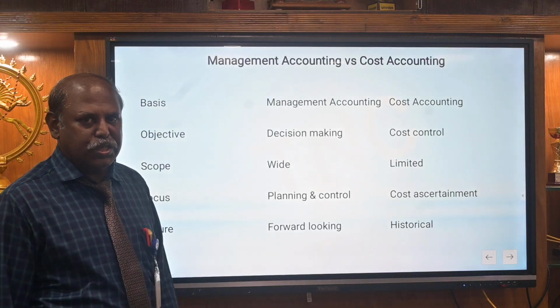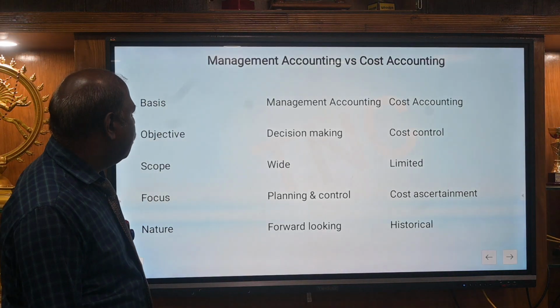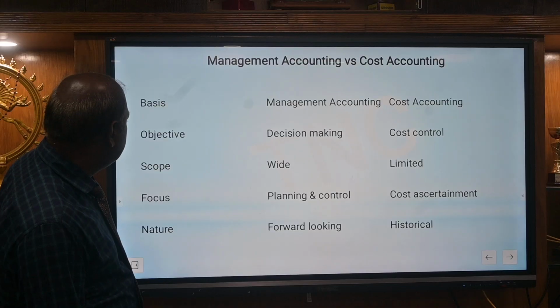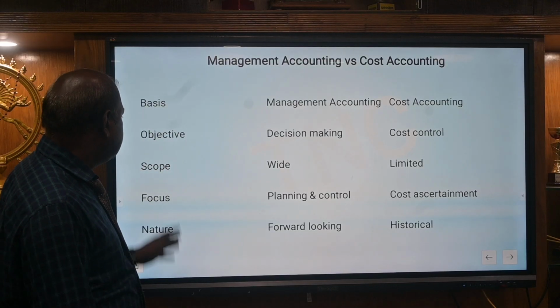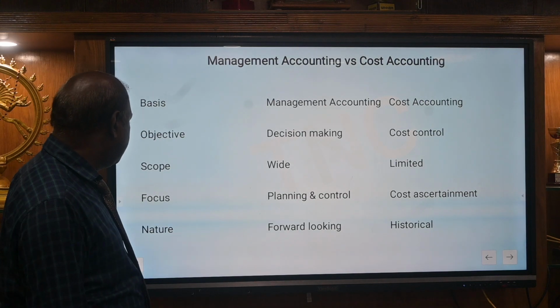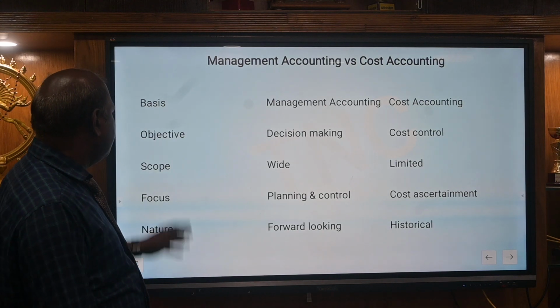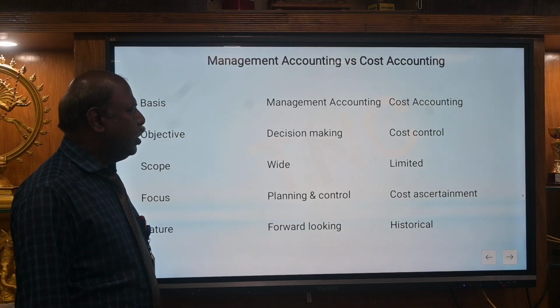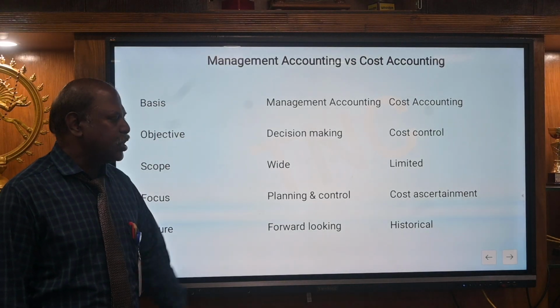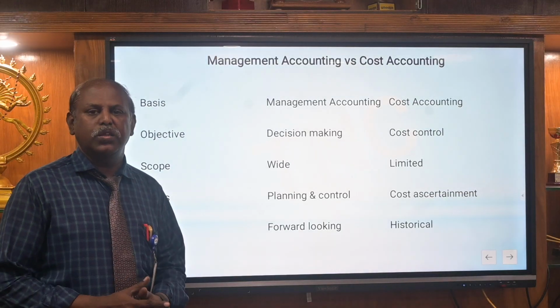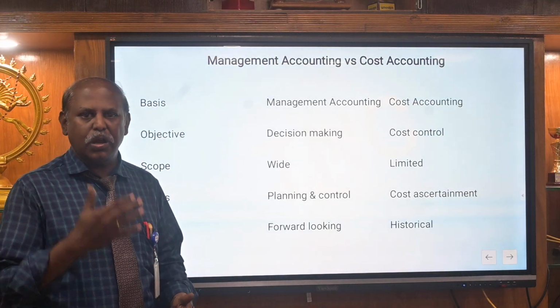The next part is what is the difference between management accounting and cost accounting. The basis of the difference is, first objectives, second scope, third focus, and fourth nature. Based on the objectives, management accounting is based on the decision making concept. At the same time, cost accounting is based on cost control, that means how to reduce the expenses or cost.